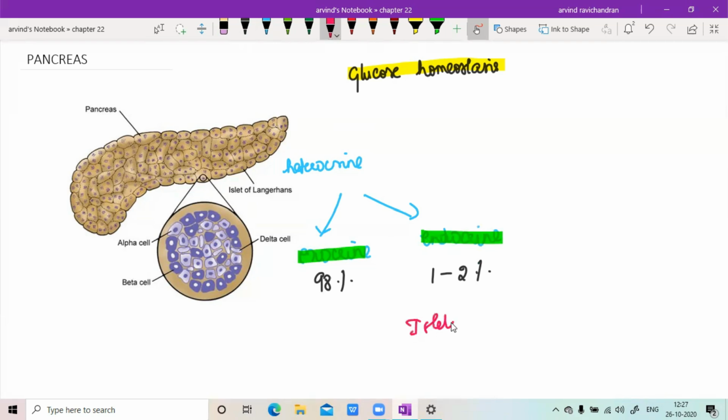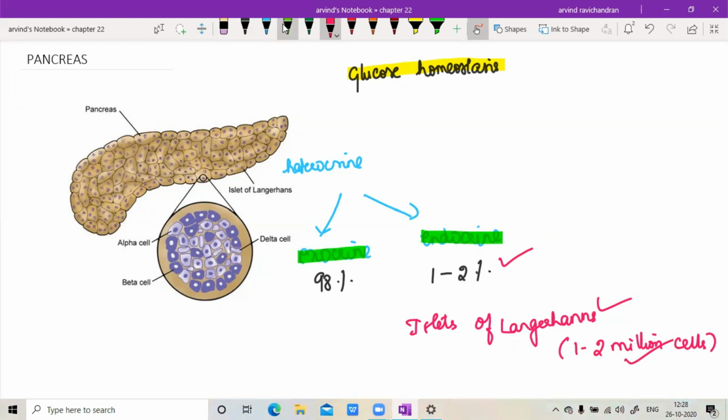The picture shown here depicts the islets of Langerhans, which in turn contain about 1 to 2 million cells. So you should know this rule of 1 to 2. 1 to 2% is the endocrine part of the pancreas, and in that 1 to 2% we have the islets of Langerhans, which contain 1 to 2 million cells.